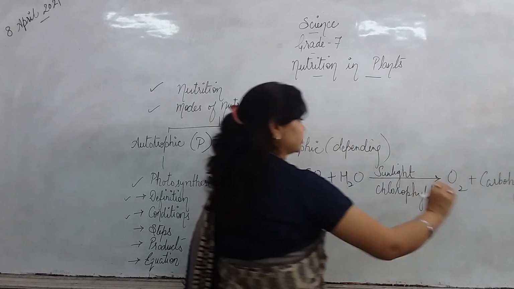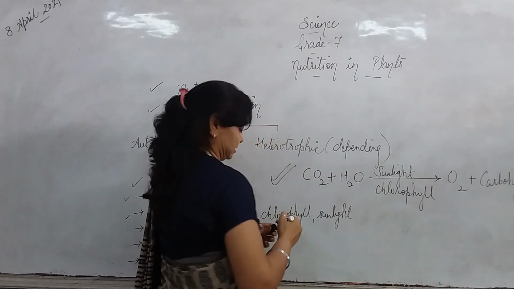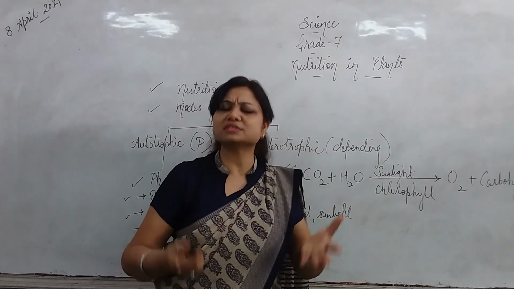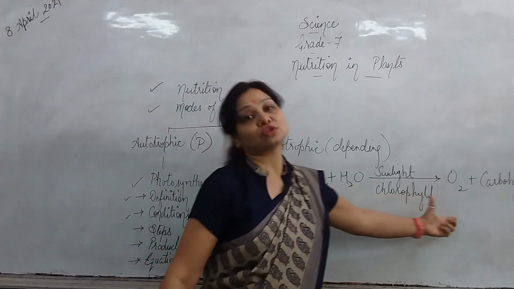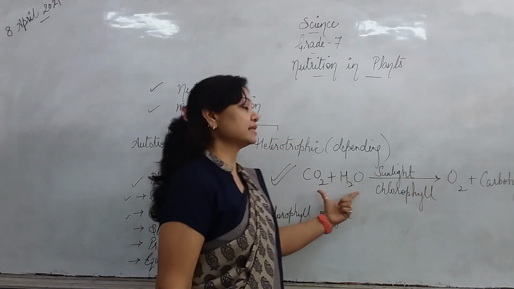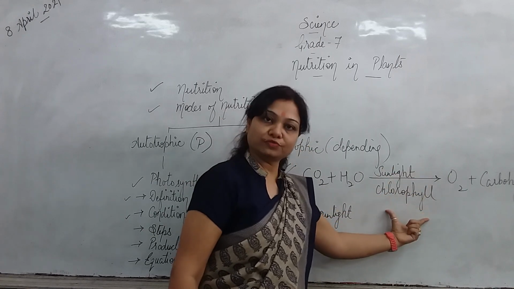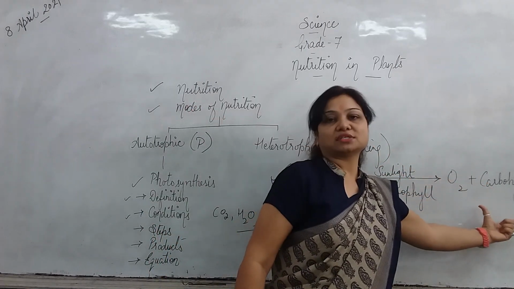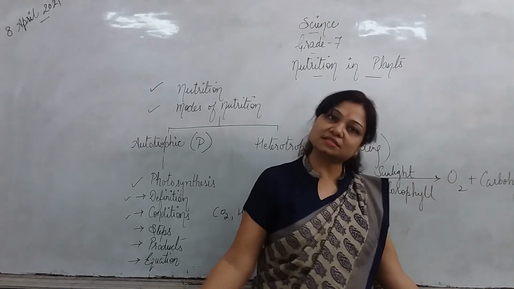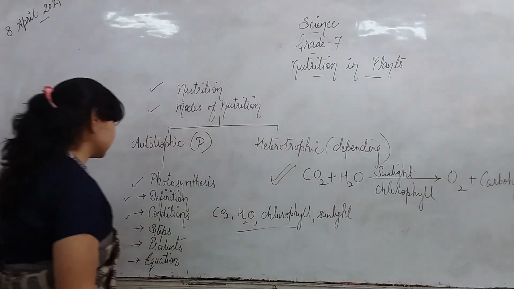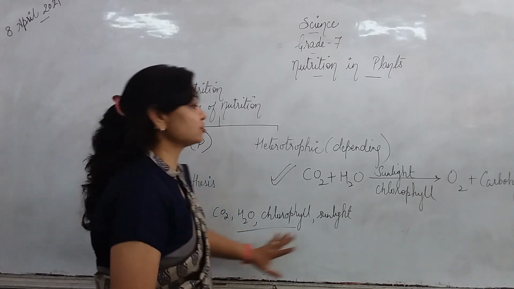This is the equation of photosynthesis. Keep it in your mind. You already know this. Just keep it in your mind. So, carbon dioxide and water in the presence of sunlight and chlorophyll give out oxygen and carbohydrates. That's it. Right?